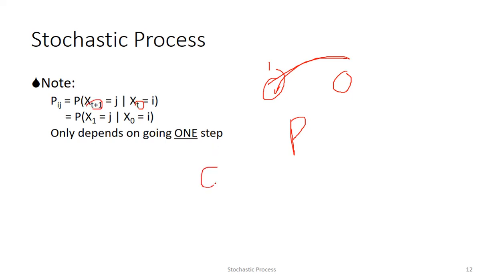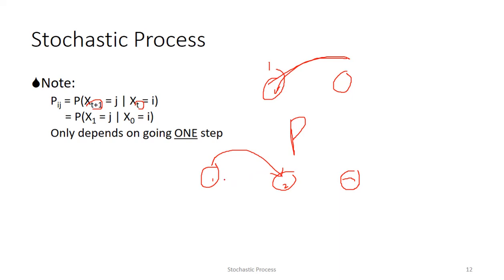I will explain with one simple example. I have a three-state space: 1, 2 and 3. How many steps can I go? For example, I want to go from state 1 to state 2 in one step.